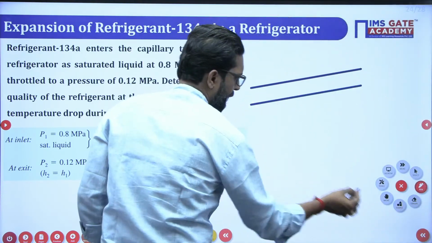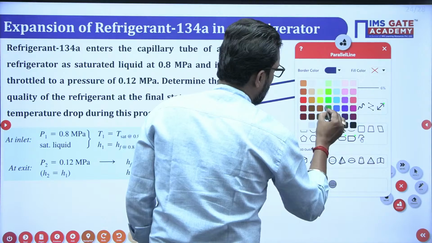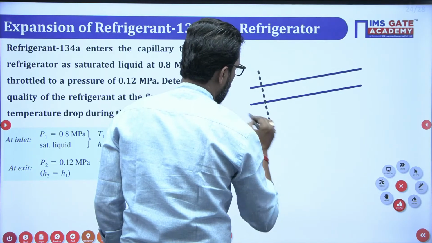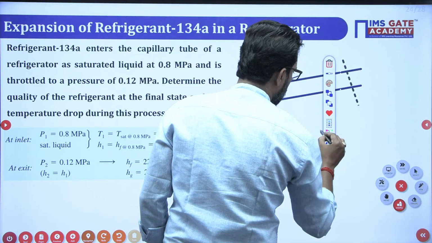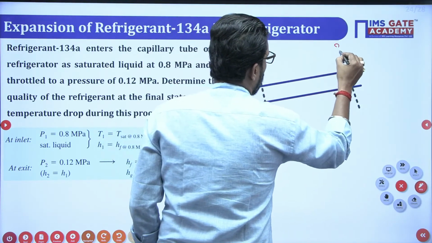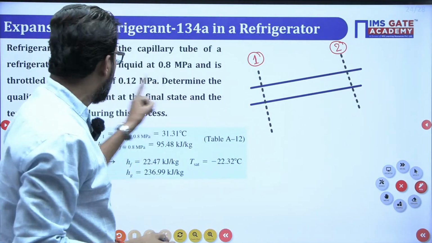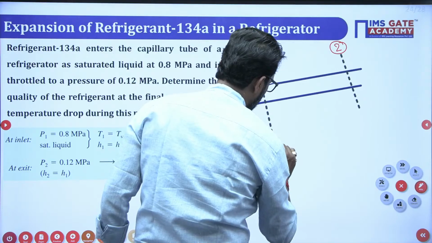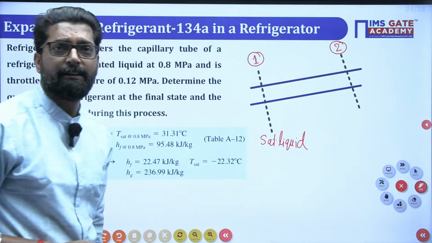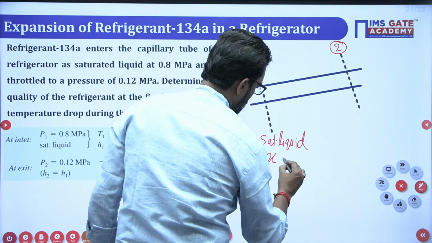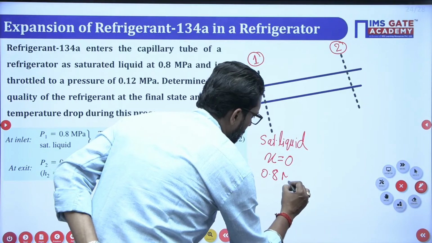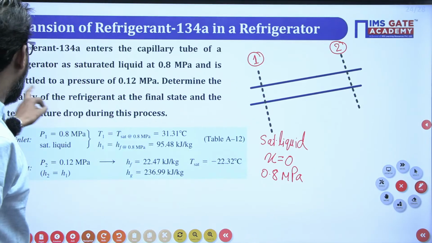Let's suppose this is your inlet section, and this is your exit section. Generally, we write 1 and 2. It says that at point 1 there is a saturated liquid. And what is the dryness fraction of saturated liquid? 0. And at what pressure? Saturated liquid at 0.8 megapascal. And throttled to a pressure.